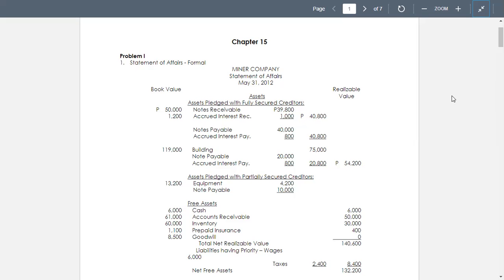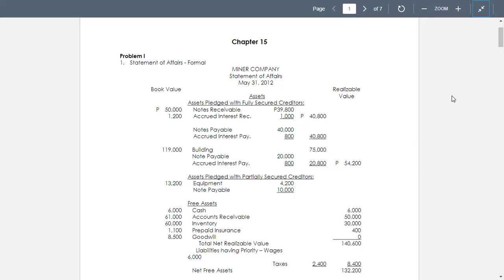So the equipment, 4,200, and we have the notes payable of 10,000. However, the book value of the equipment is equal to 13,200. That's the difference between 14,600 and 1,400.